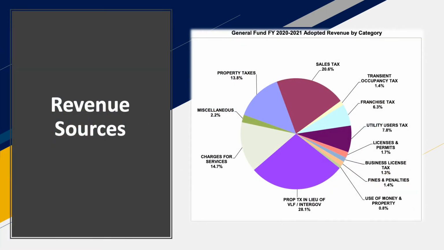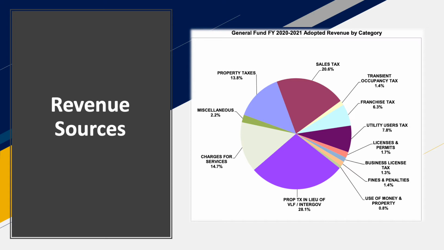So I went back to week 1 and I pulled up the adopted budget for the fiscal year 2020 to 2021 for the City of Baldwin Park. And in this slide, I provided a screenshot of the sources that the city relies upon to generate its revenues. The total adopted revenue for this fiscal year is rounded up to about $28 million.